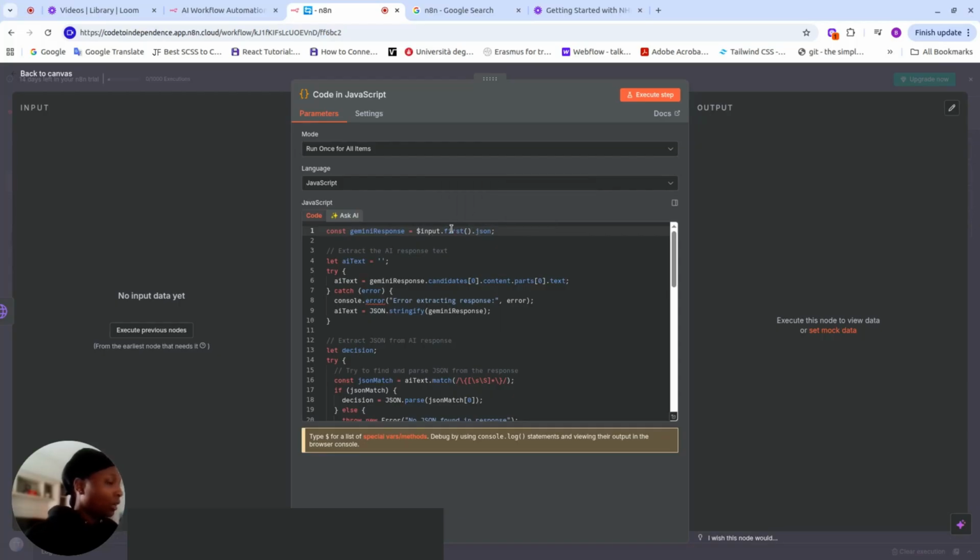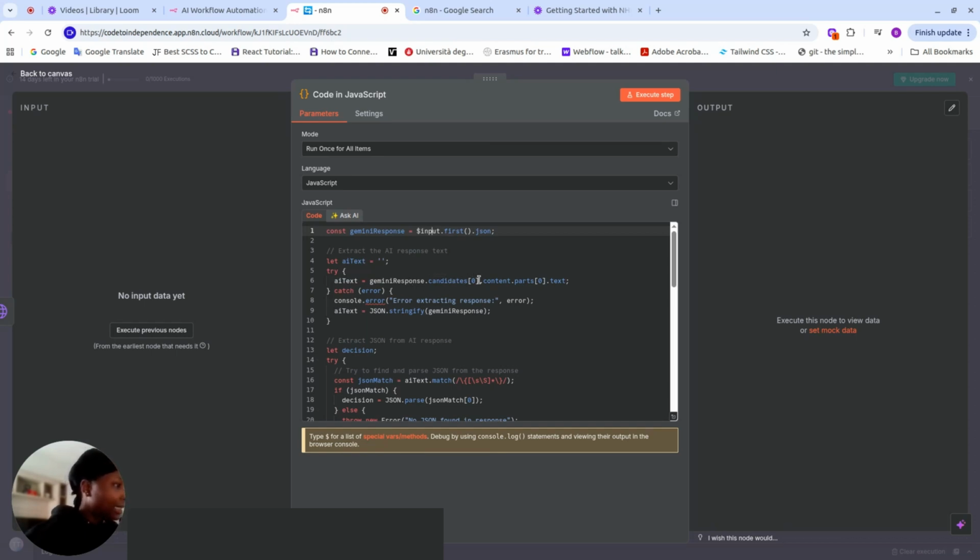So here, this is Gemini's response. So we're saying the input first.json. As you can see, when I hover on it, it gives me details that all these are coming from n8n. Okay, and then JSON. So here it says extract the AI response text. So when we go back to our agent brain, you realize that there was a section for text.